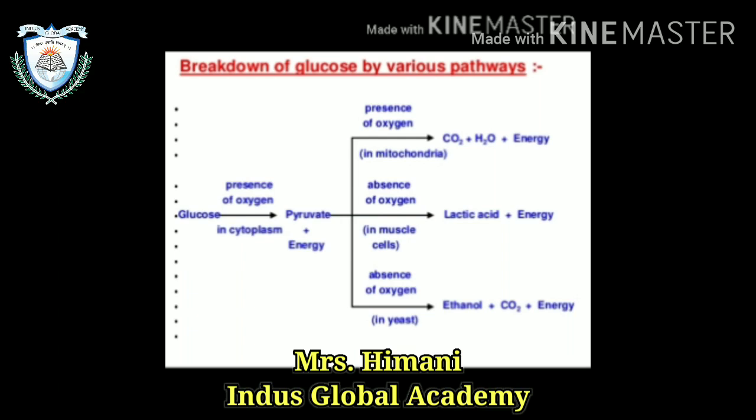Now you can see the breakdown of glucose by various pathways. Firstly, 6 carbon molecule glucose is converted into 3 carbon molecule of the pyruvate. Then in the presence of oxygen, it will convert into carbon dioxide, water and energy. In the lack of oxygen, it will convert into lactic acid and energy. And in the absence of oxygen, it will convert into ethanol plus carbon dioxide plus energy, which is also known as the fermentation process. In the presence of oxygen, it will proceed into mitochondria. In lack of oxygen, it will proceed into muscle cell. In absence, it will proceed into the yeast.